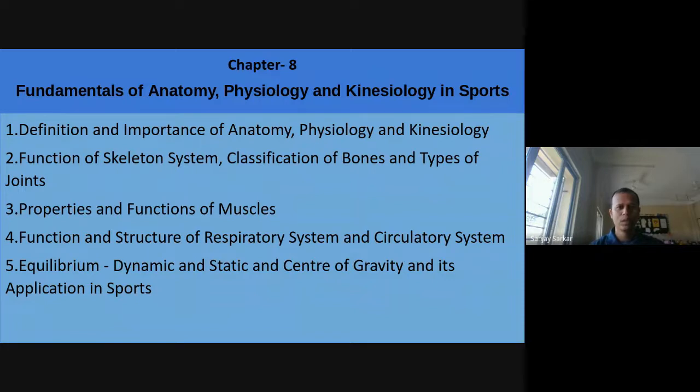Today we are going to start chapter 8, which is the fundamentals of anatomy, physiology and kinesiology in sports. In this chapter we will know the definition and the importance of anatomy, physiology and kinesiology. Second is the functions of the skeletal system, classification of bones and the types of joints. Third is the properties and the functions of the muscles. Fourth is the function and structure of the respiratory system and the circulatory system. And fifth is equilibrium, dynamic, static, and the center of gravity and its application in sports.